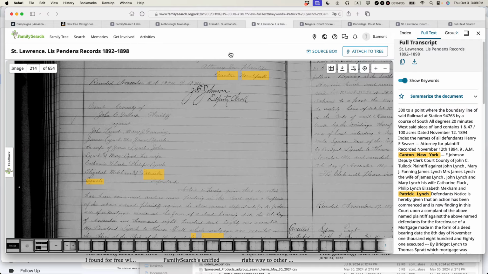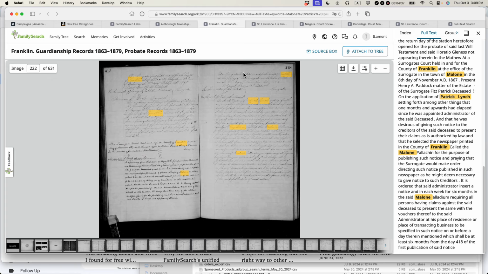So the fourth type of record that shows up a lot now, actually, usually at the top of results when I'm searching in full text search, are probate records. Sometimes guardianship records are in the same bundle. So this is a case where my great-great-grandfather was named as the executor of the estate, responsible for managing the estate after someone passed away. So he showed up there. It's interesting to figure out what the relationship was between this person and the other person. Were they business associates? Were they relatives? I haven't looked into it yet, but I thought it was pretty interesting that it shows up.